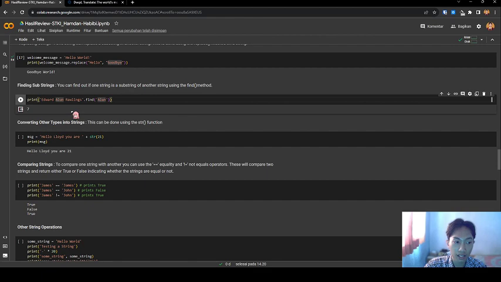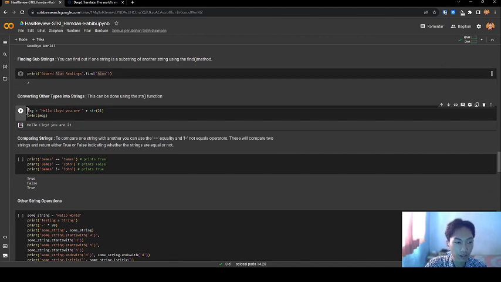Next, converting another type into a string. This can be done using the str function. Let's see the code. I have a variable message, string hello, you are, plus string 21. If I print message, it gives hello, you are 21. It contains the integer value 21, converted to a string, and we can add it to the variable message.